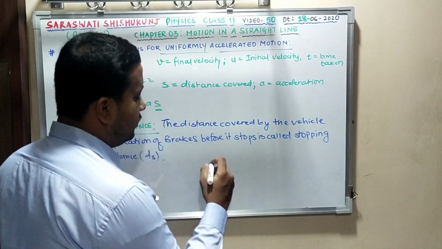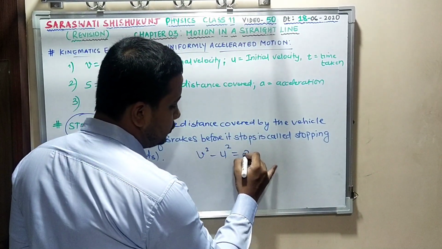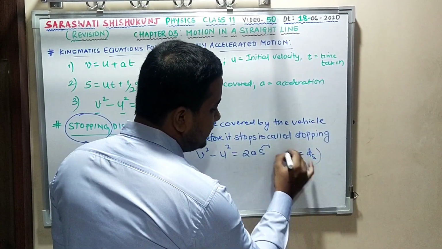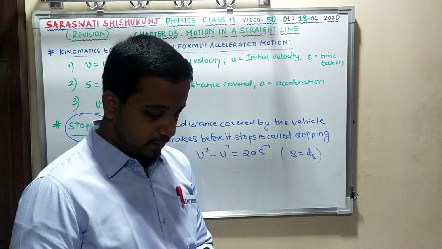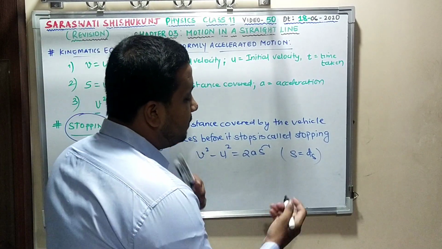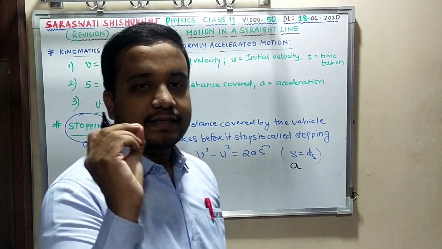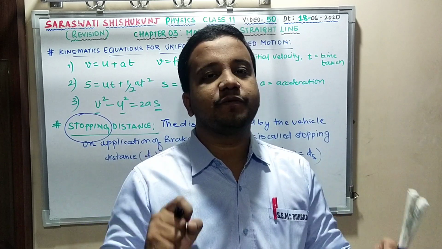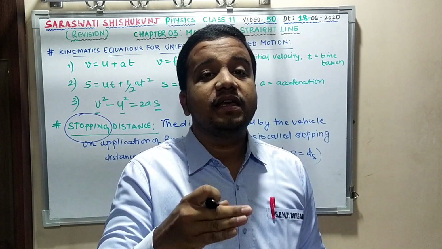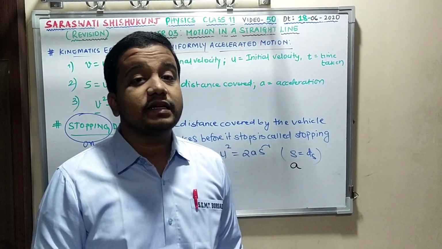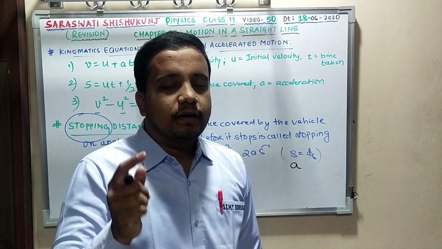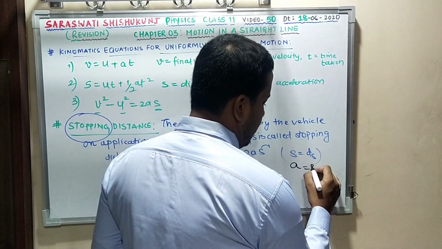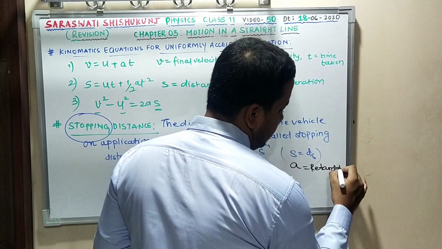Now we'll derive the equation. We know the equation v² - u² = 2as. Here s is the distance covered, which I will put as ds because it is stopping distance. What about acceleration? Acceleration will be plus a or minus a. Here acceleration is always deceleration or retardation. Why? Because velocity reduces on application of brake. If velocity reduces, the acceleration is always deceleration or retardation.